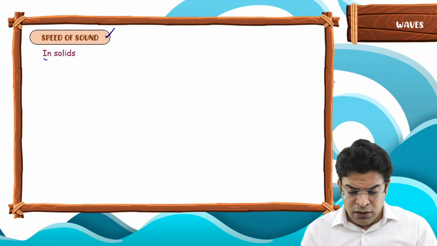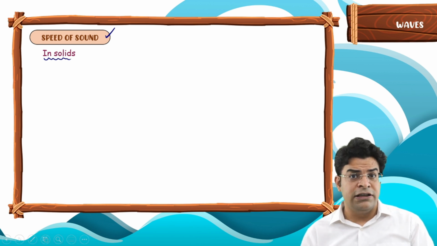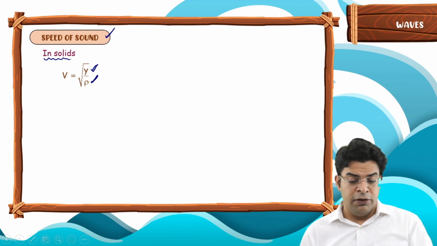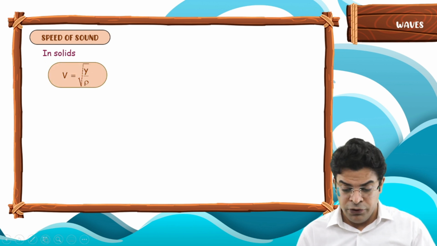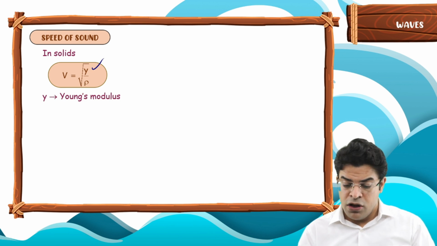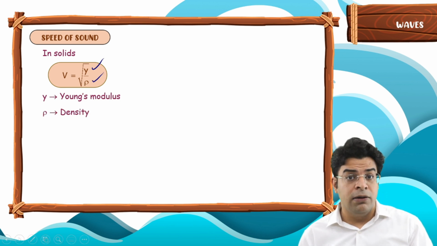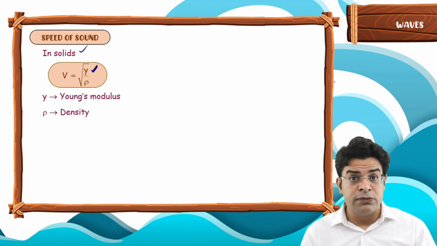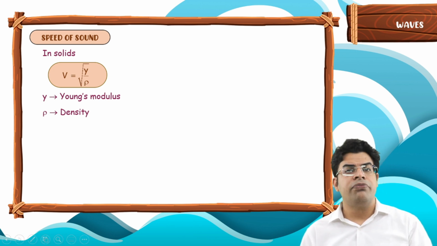The formula of speed of sound in solids is given by under root of Young's modulus upon the density of material. So under root of Y by rho. What is Y? The Young's modulus. What is rho? The density of the material. So speed of sound in solids is given by under root of Young's modulus upon the density of material.